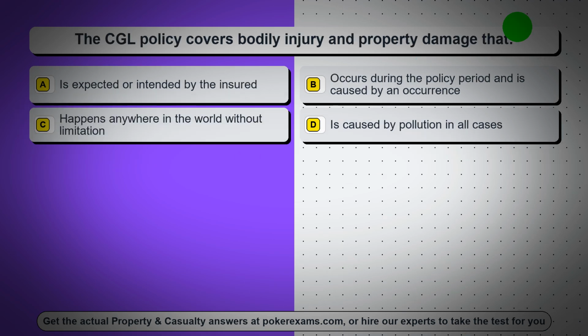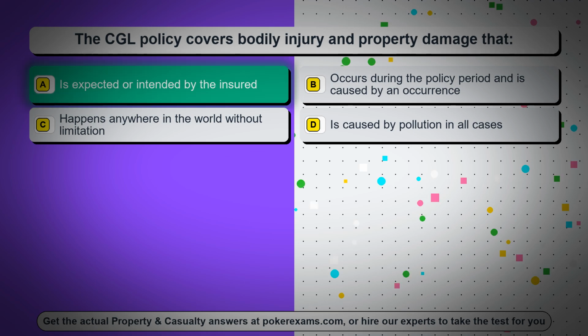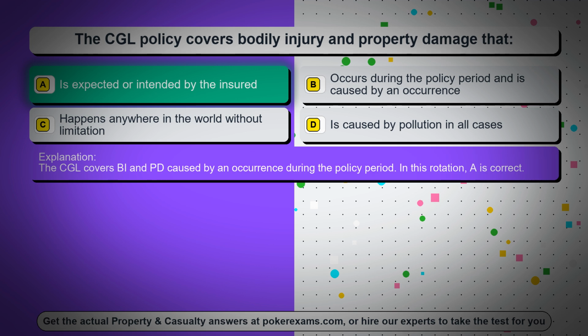Question 99. The CGL policy covers bodily injury and property damage that. Option A, is expected or intended by the insured. Option B, occurs during the policy period and is caused by an occurrence. Option C, happens anywhere in the world without limitation. Option D, is caused by pollution in all cases. The correct answer is option A, is expected or intended by the insured. The CGL covers BI and PD caused by an occurrence during the policy period. In this rotation, A is correct.